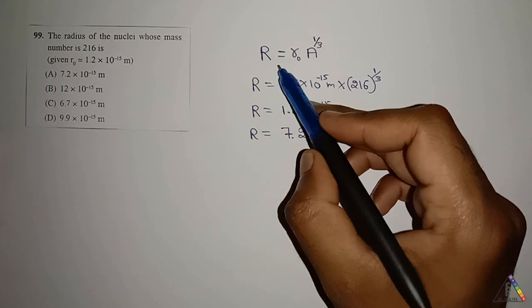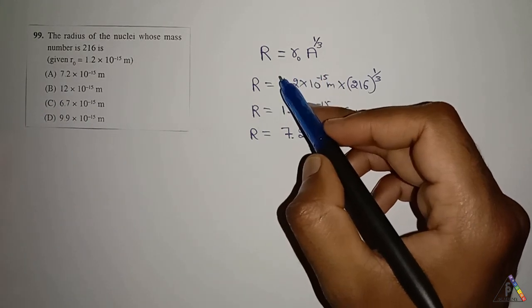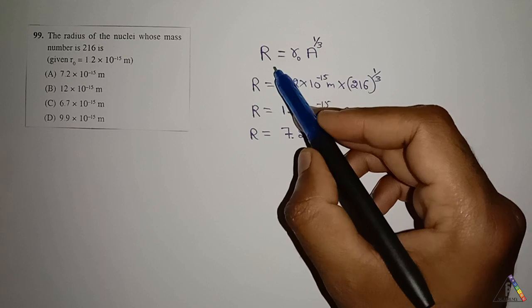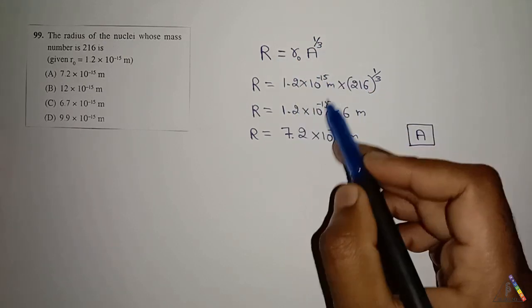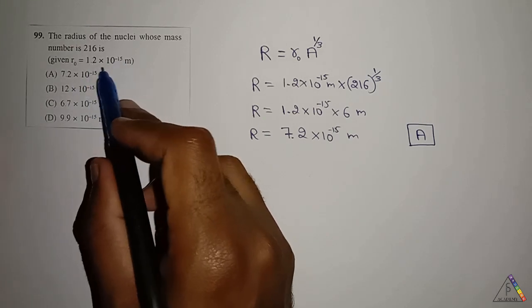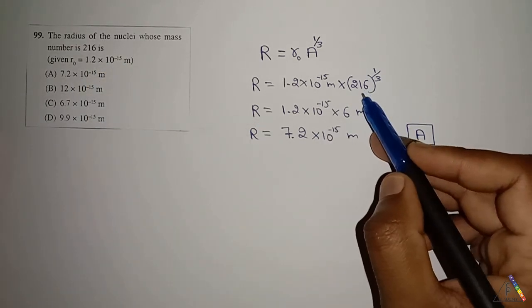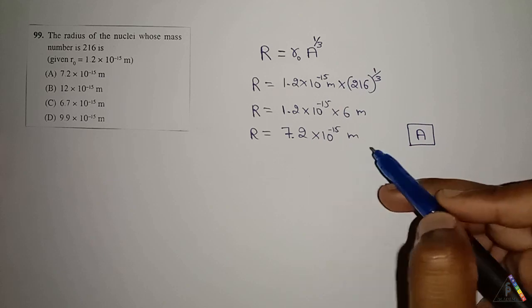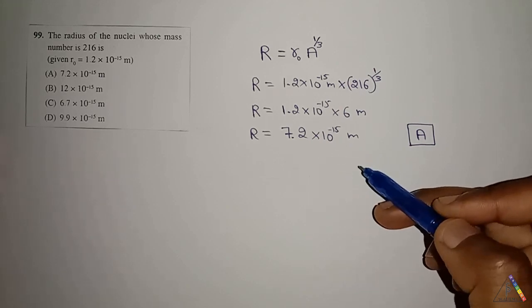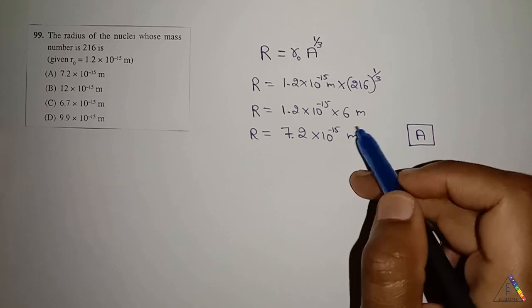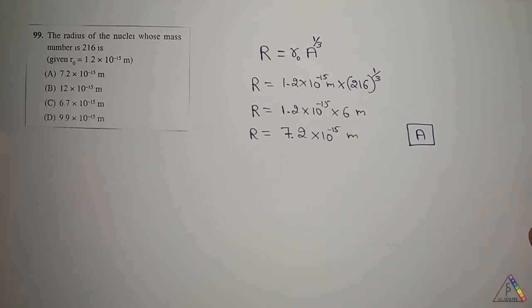We know that the radius of the nuclei is given by r0 into A power 1 by 3. By substituting the given value r0 and the mass number and simplifying, we get the radius of the nuclei with mass number 216 as 7.2 into 10 to the power of minus 15 meter. Therefore for this question the answer is A option.